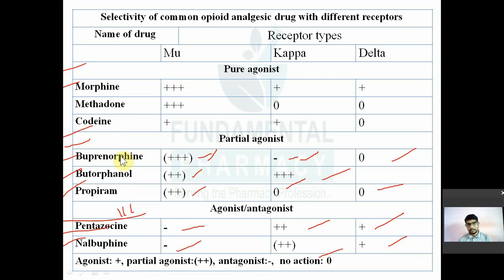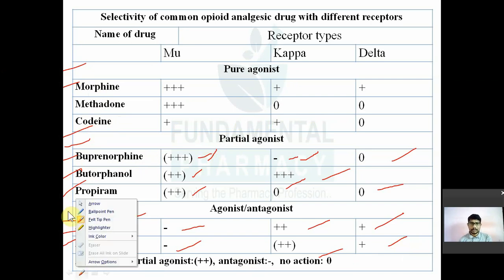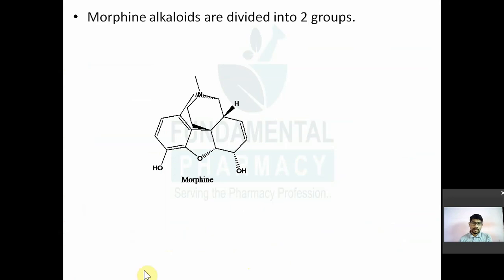We'll see all the details of the pharmacology of these opioid analgesics in the upcoming slides. So you can see morphine. If you know opium, the dark brown secretion from the opium poppy is nothing but the latex from the opium poppy. In that latex you will have alkaloids, known as opium alkaloids. Opium alkaloids are mainly classified into two groups depending upon their chemical structure.